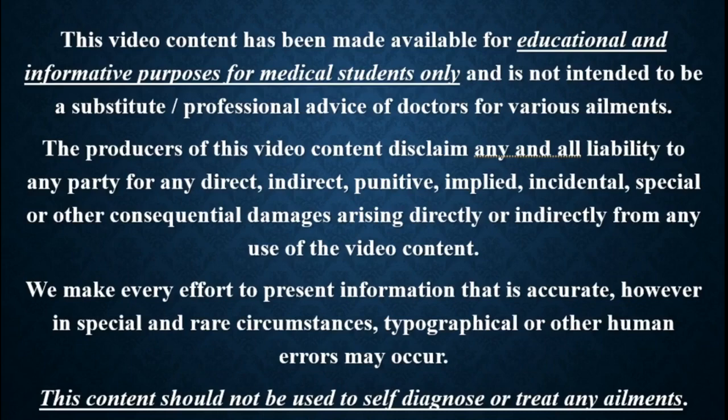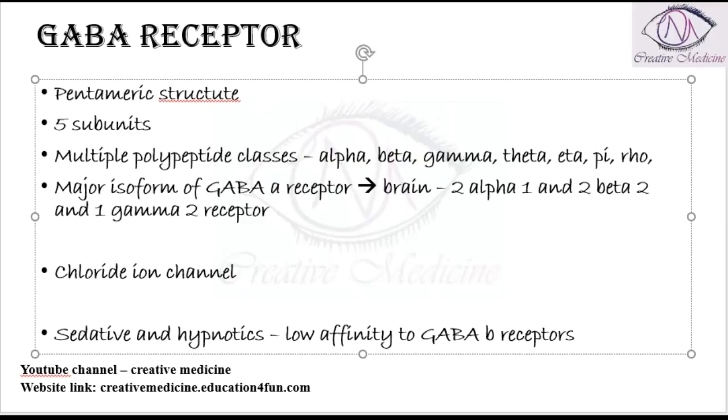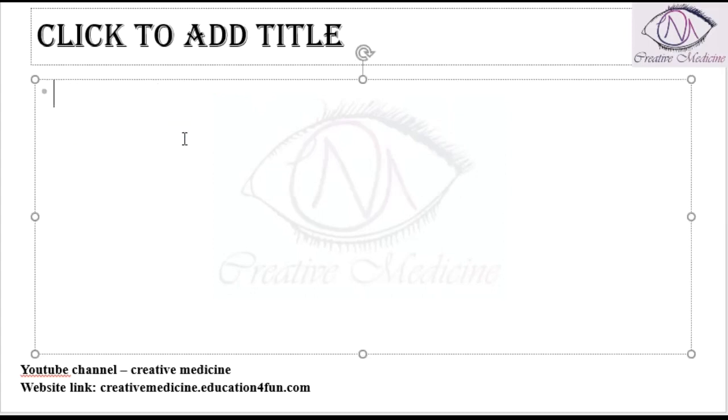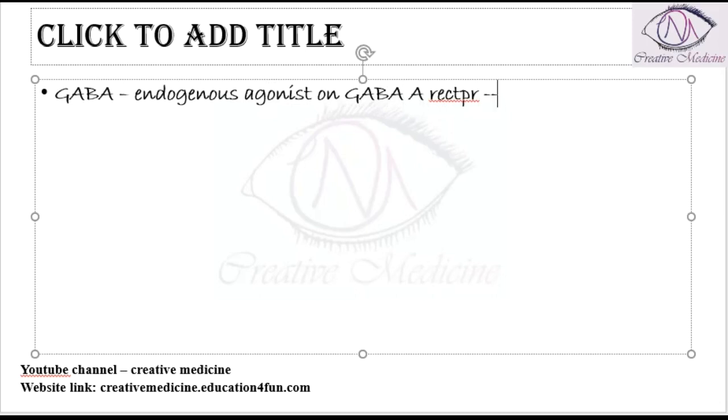In this lecture, we will learn about drugs. First, what is GABA? GABA is an endogenous agonist which acts on GABA A receptors. And thus, when it activates GABA A receptors, it will promote or activate chloride influx.